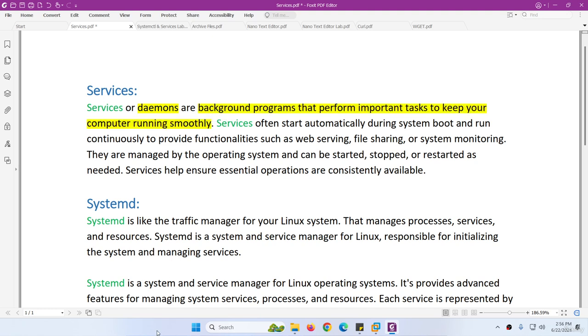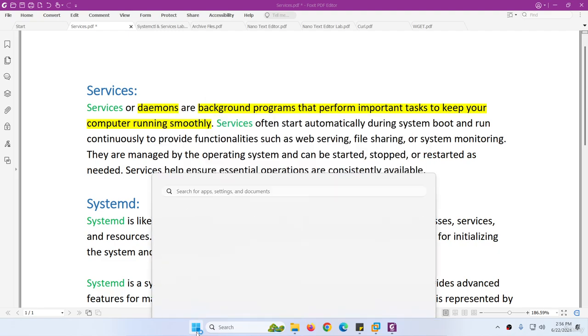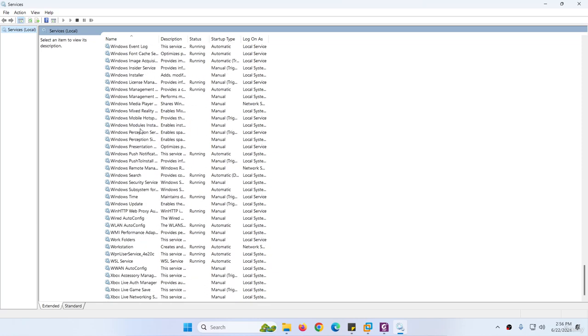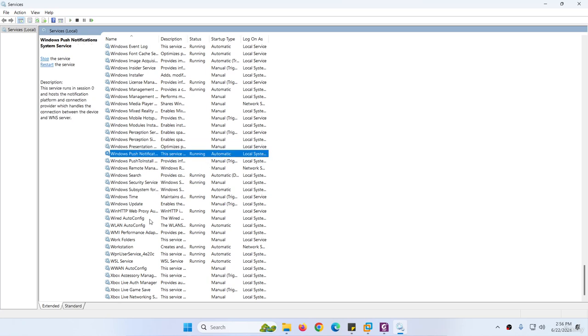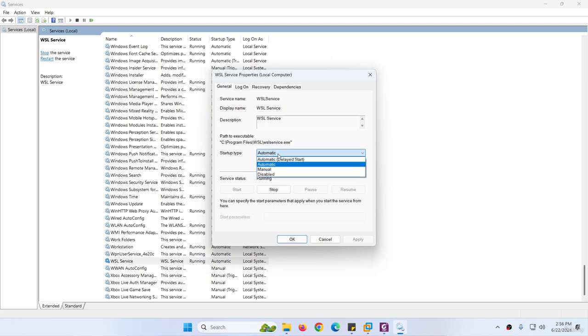Not only in Linux, if I go to my Windows and type here "services," you will see a lot of services are there, and normally we come here and we start the services. Some of them have startup type as manual, some of them are automatic. Okay, and normally we change this one. If we click on this, from here we can make them automatic, we can make manual, and we can disable. Also we can stop these services.